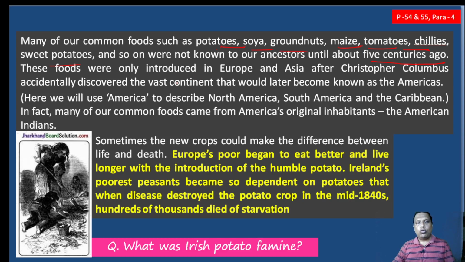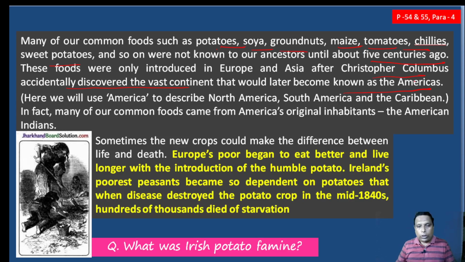These foods were only introduced in Europe and Asia after Christopher Columbus accidentally discovered the vast continent that later came to be known as America. After that we came to know about these foods, because they were found only in America.